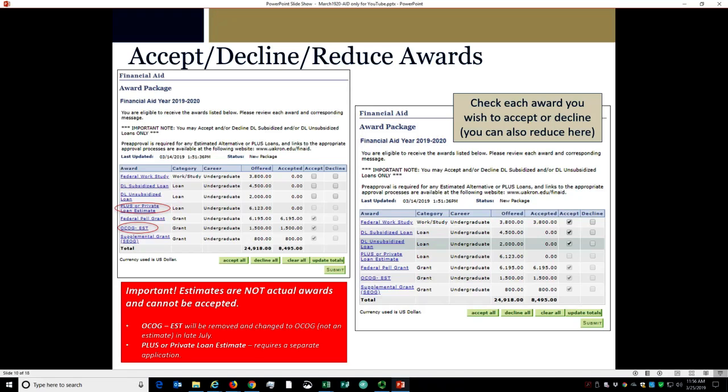As you're viewing this page in the Student Center, you'll see that your student cannot accept the PLUS or private loan estimate that is listed. Estimates are not actual awards. These types of loans require a separate application because they are based on credit. When the student has made his or her selection for direct loans, he or she should click the Submit button. He or she will then be asked to confirm the selection and submit again.